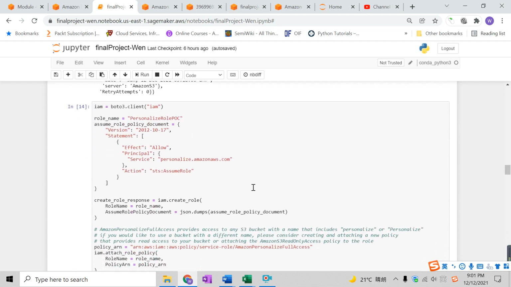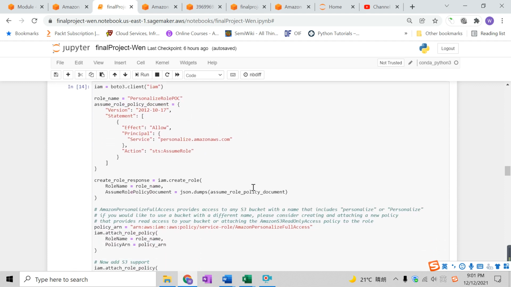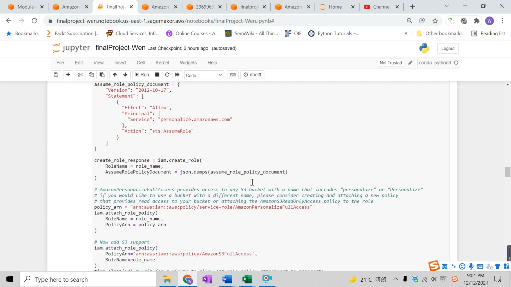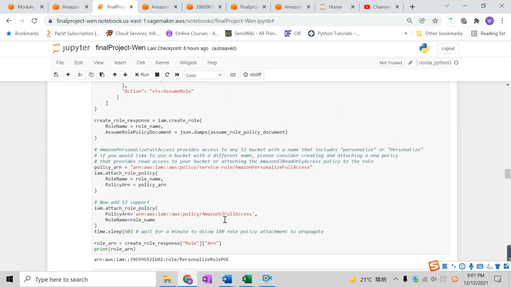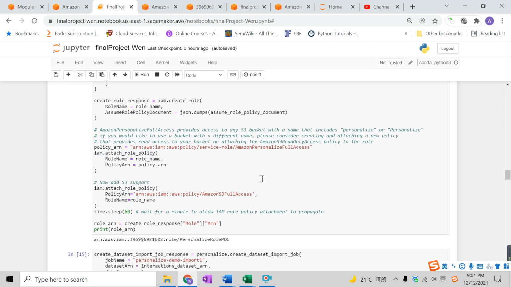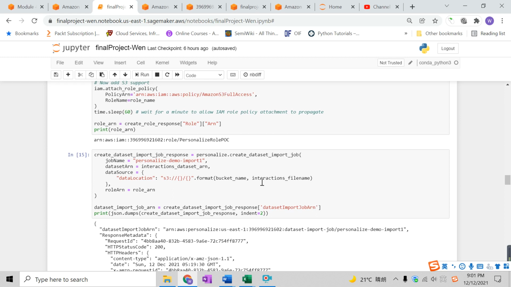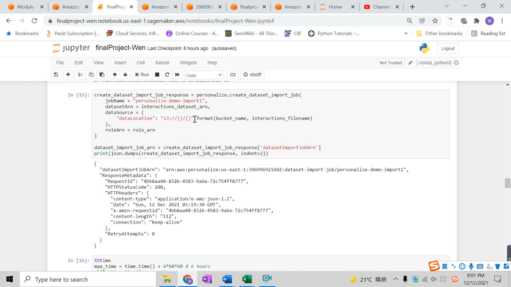Now, this is creating an IAM role and granting proper authorities, Amazon S3 full access and Personalize full access, which I did manually by hand in a previous session.